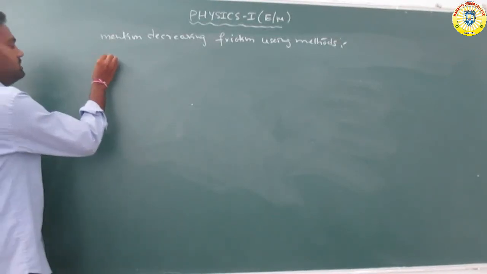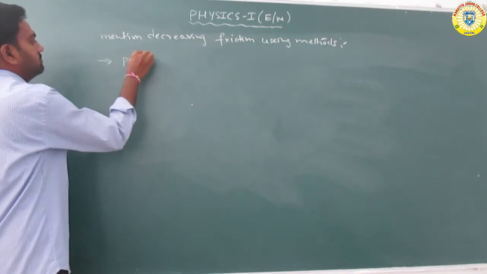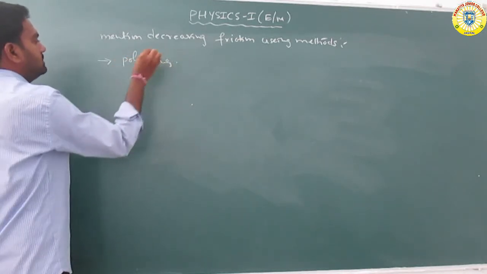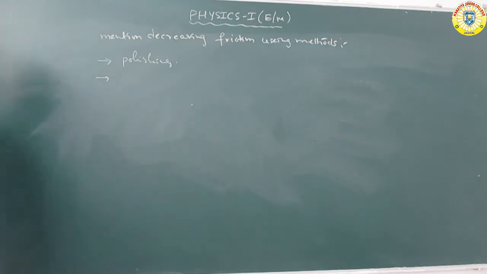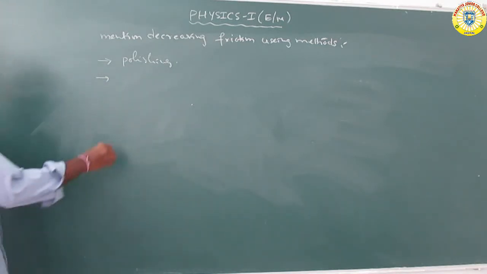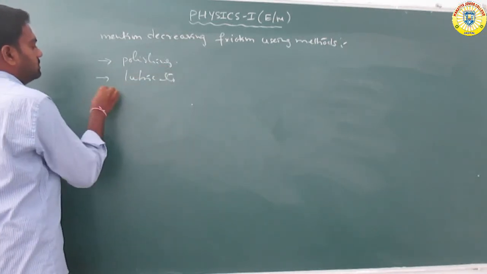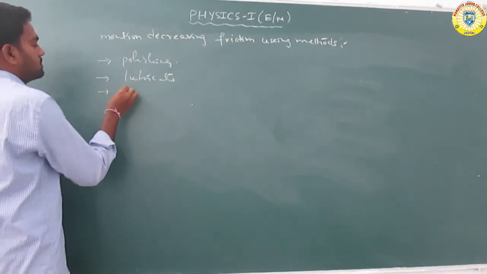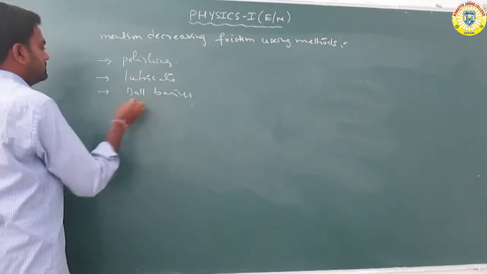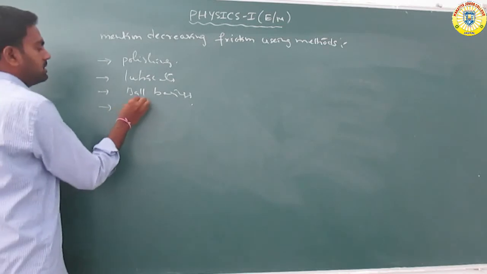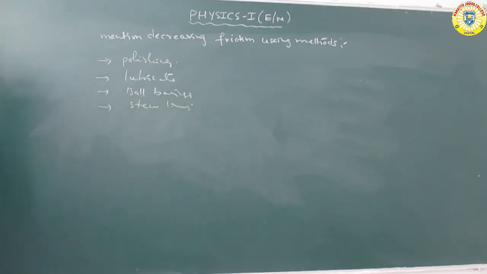So the first one is polishing, and the other is lubricants. The third one is ball bearings, and the fourth one is streamlining.